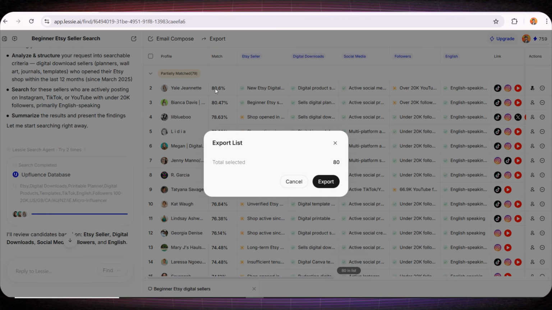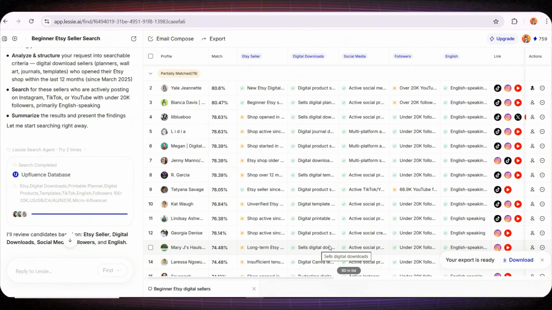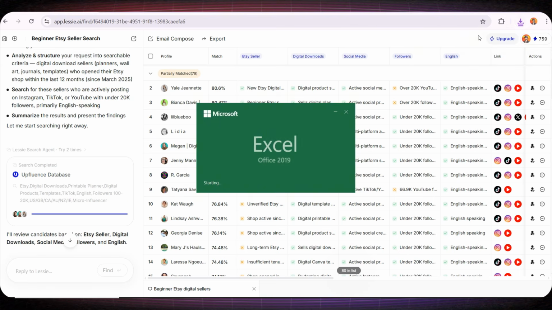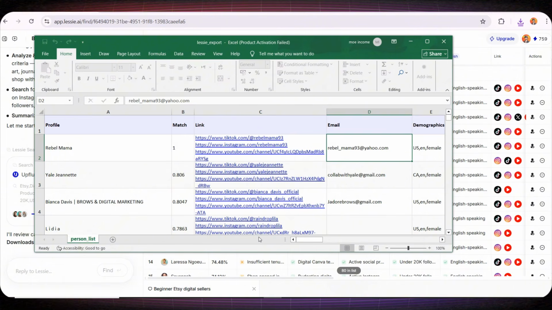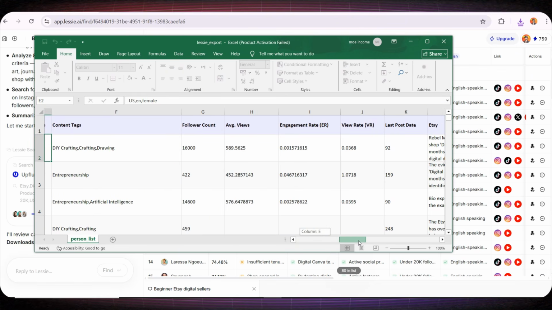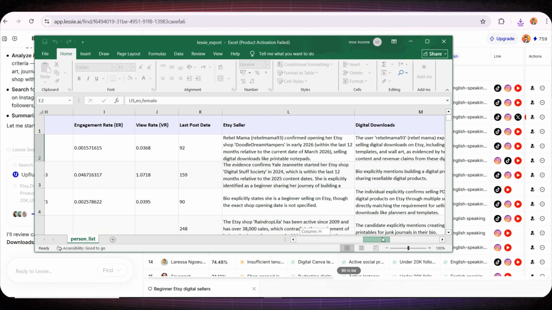If we go to the top again, you'll find another option called Export. When you click it, the platform will export this entire list into an Excel sheet directly to your computer. The data will already be organized in clean columns, making it very easy for you to use later. This is extremely useful if you want to analyze the data, save the contacts, or use them in future campaigns.